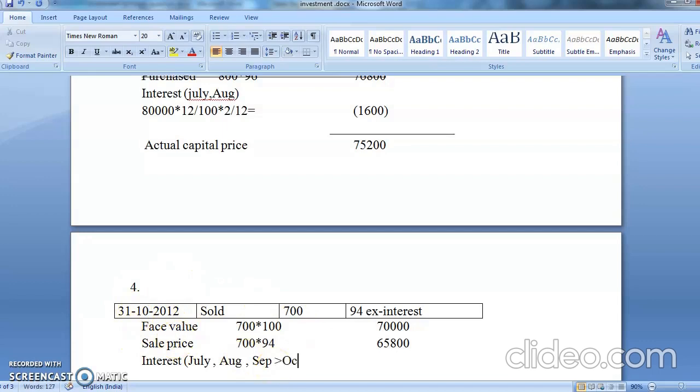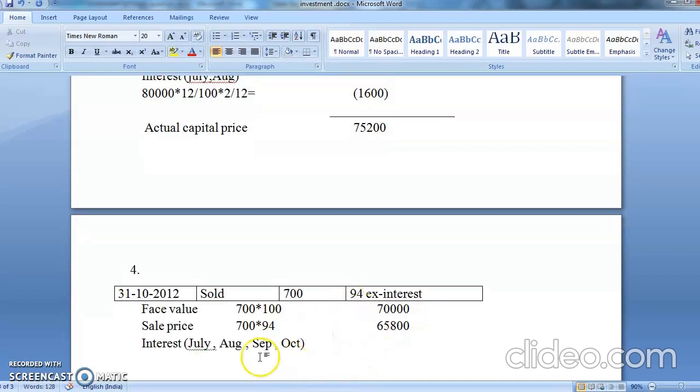So October. Okay, so interest is coming for how many months? Yes, interest is coming for 1, 2, 3, 4 months. So it is 70,000 into 12 upon 100, 12 upon 100 meaning 12%, multiplied by 4 upon 12. Whatever you get as the answer, that will be considered as interest.